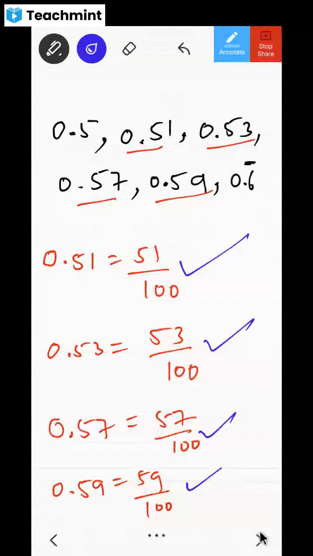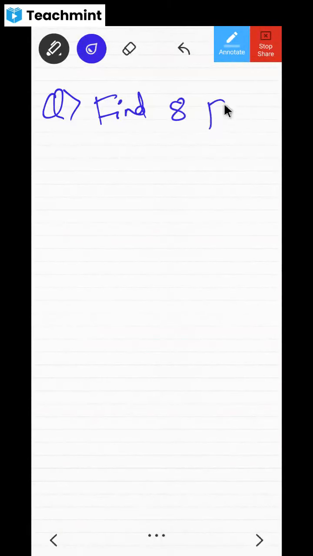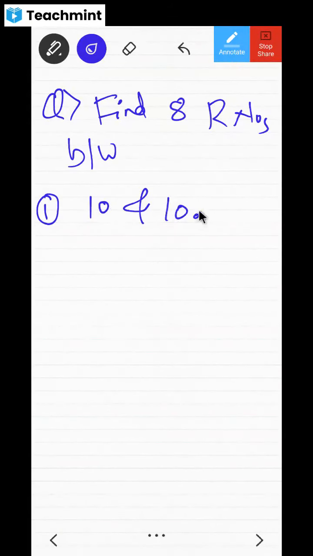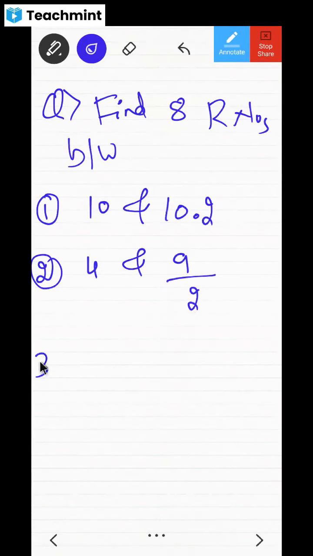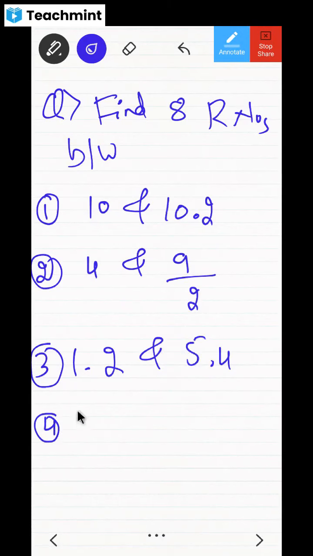That homework is like find 8 rational numbers between: first one, 10 and 10.2; second one, 4 and 9 by 2; third one, 1.2 and 5.4; and fourth one, 5 by 2 and 11 by 2. Now will you find out 8 rational numbers between these?